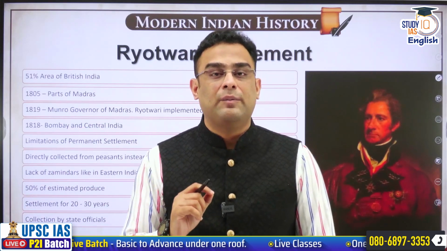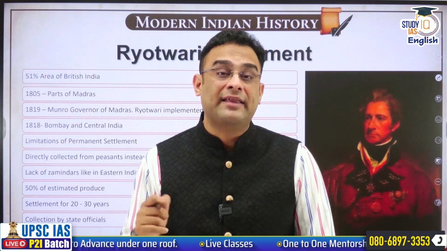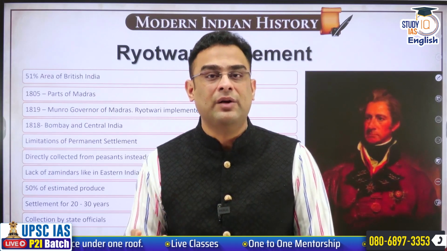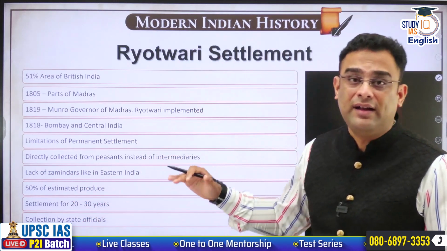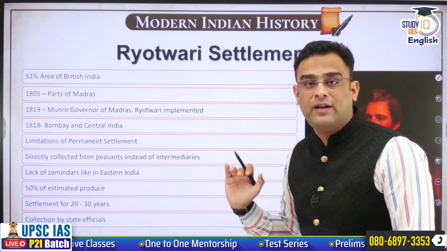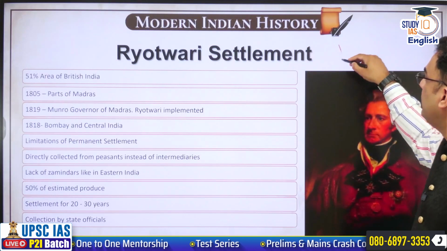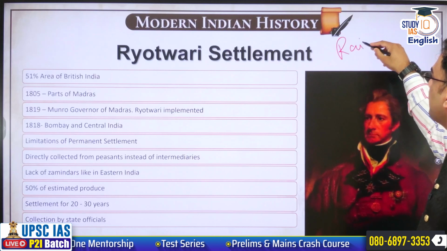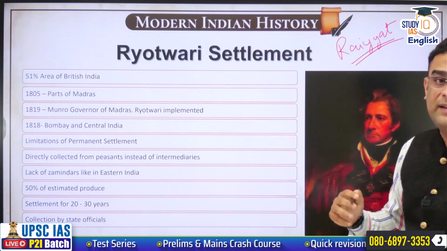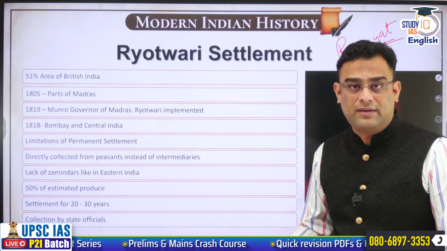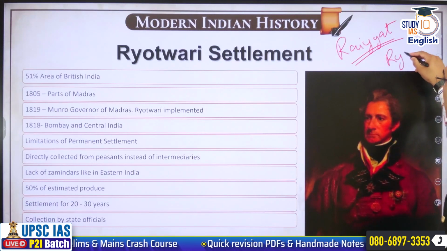This mistake, or you can say this lacuna, was realized very soon, and therefore an alternate system was desired. In that context, in South India, a Ryotwari system will come about. What is this Ryotwari system? The word Ryotwari comes from the Persian word Rayat. Okay, Rayat is basically the peasant cultivator. The Britishers could not pronounce this, so they made it to Ryot.